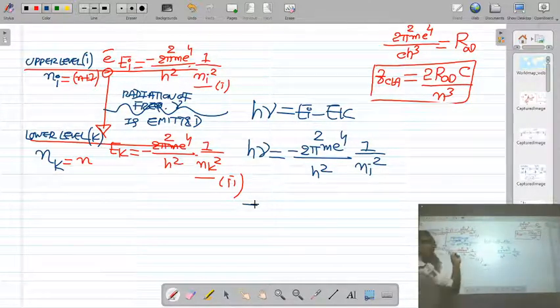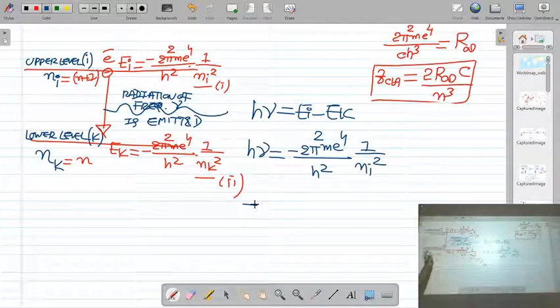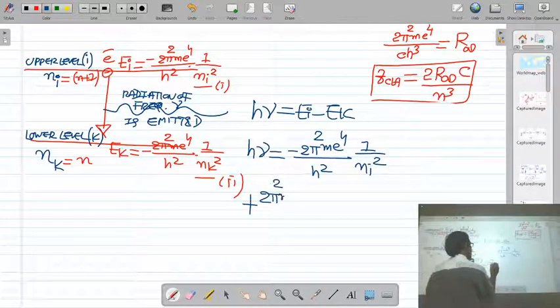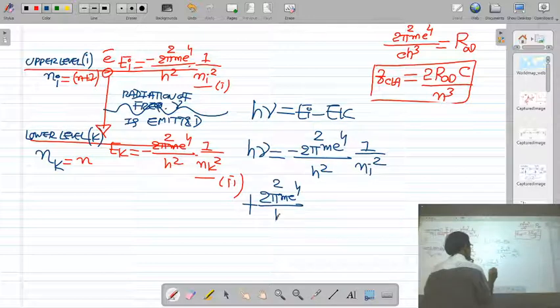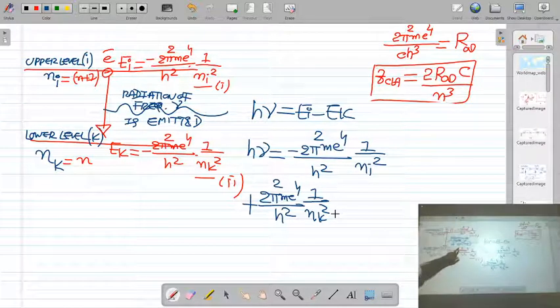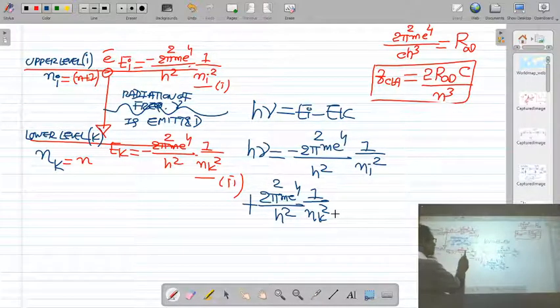Ek is the energy of electron in the lower energy level, nk, that is minus. So minus will be plus 2 pi square m e raised to 4 upon h square into 1 upon nk square. Okay.